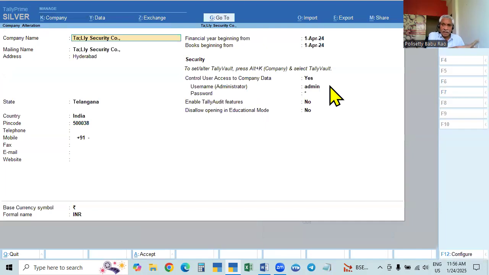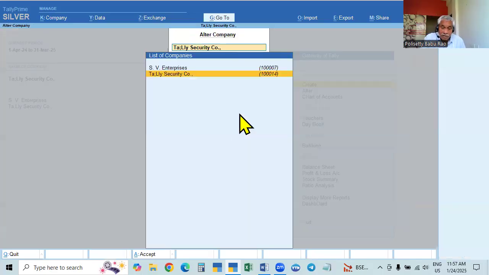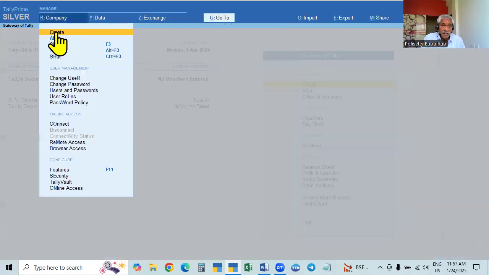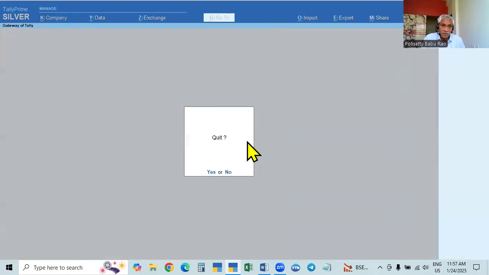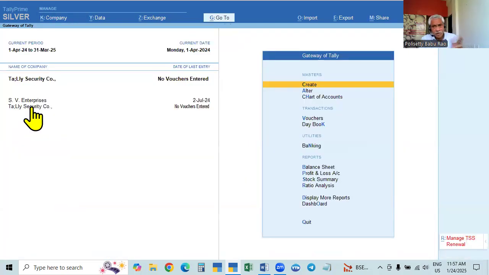So either in this or there, anywhere you can do the work, except creating or setting up the username and password. In the case of a new company, we can do it here only. Afterwards, in the case of an existing company, setting up the password, alteration, changing or removing everything can be done in any place for this user access control, either in the alteration page or in the Alt K page, the Alt K company menu in the security page. Okay, so this is also the same thing. I showed both the places for this.